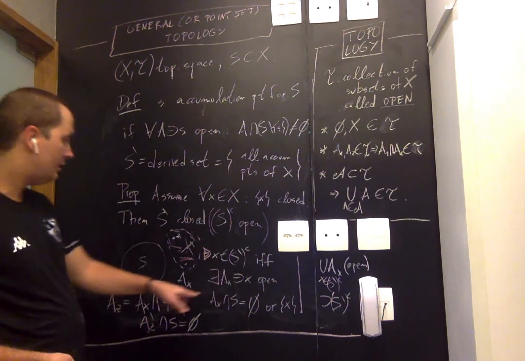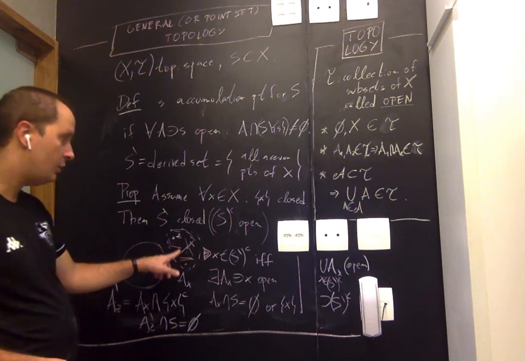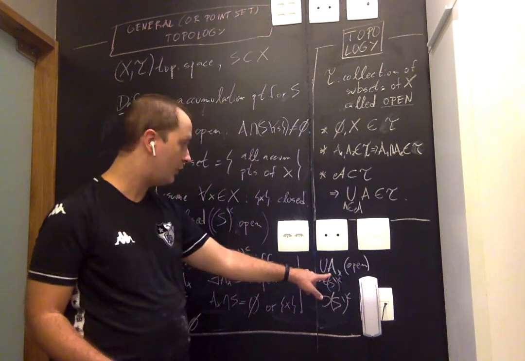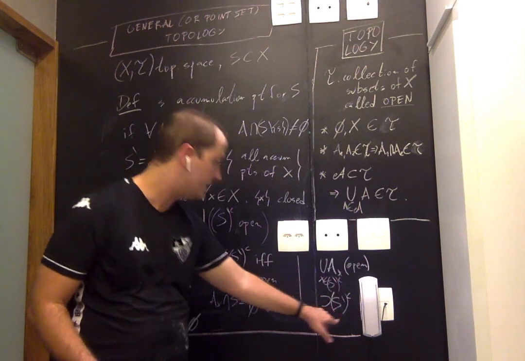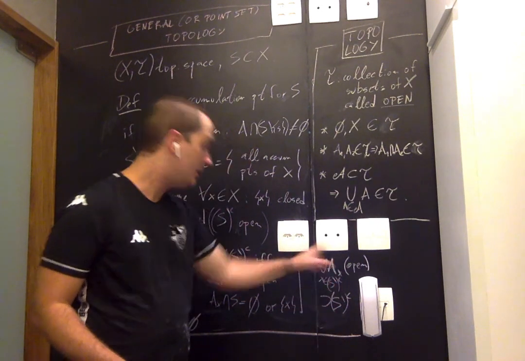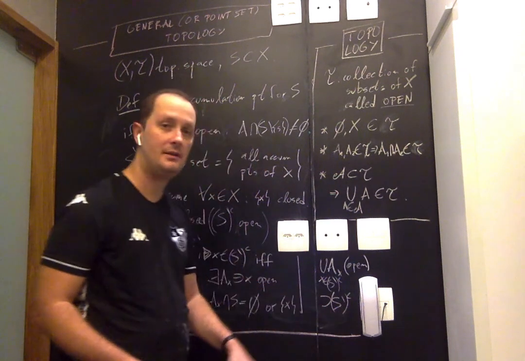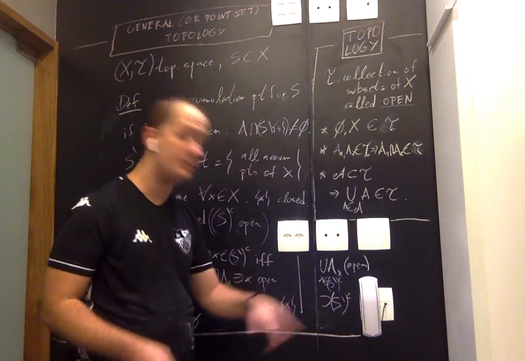So it turns out that all elements of A sub X are non-accumulation points. That holds for all X. Therefore, any set in this union is a set of non-accumulation points. It's contained in the complement of the derived set, and the whole union is contained in the complement of the derived set. Therefore, the union is equal to the complement of the derived set.